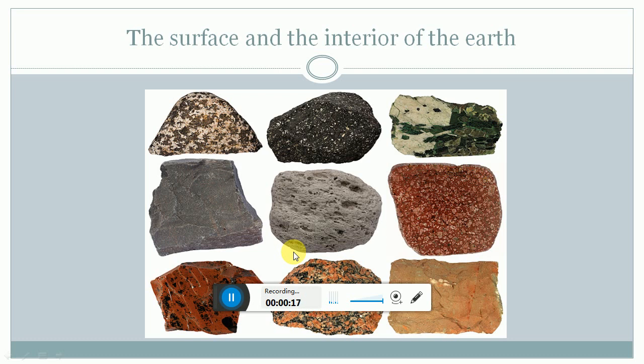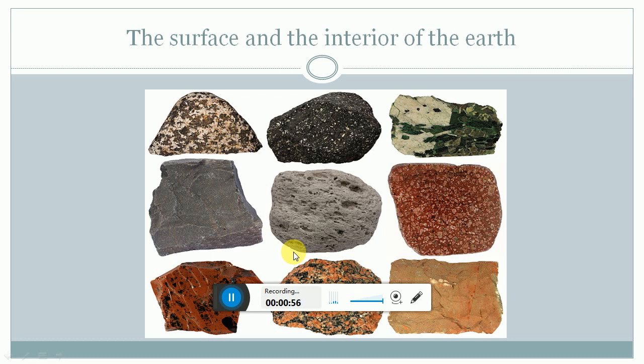So children, today we are going to learn the same chapter as we learned before, that is the surface and the interior of earth. Children, previously we have learned about the surface of earth. On the surface we see different kinds of landforms in the form of mountains, plateaus, valleys, plains, etc. So these are the different landforms which we used to see on the land surface. Children, we have also learned about the mean sea level, the highest and the lowest point of the earth surface.